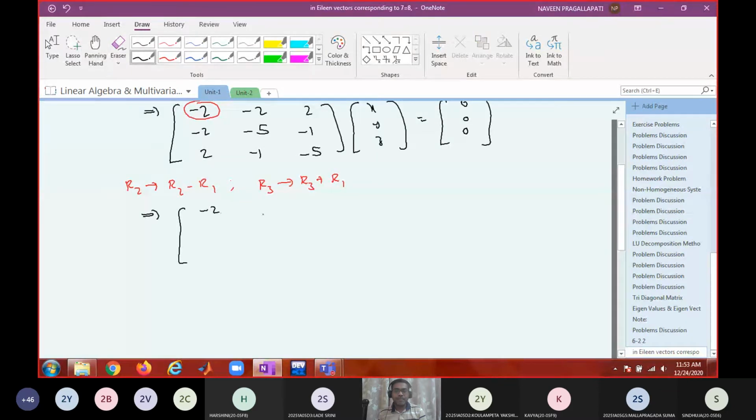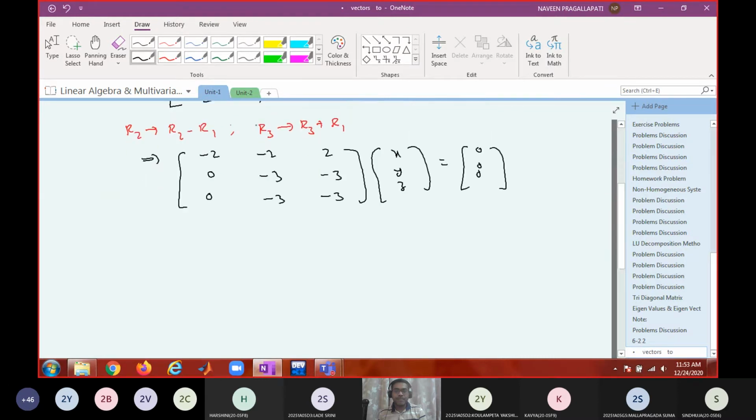So minus 2, minus 2, 2; minus 2 plus 2 is 0, minus 5 plus 2 is minus 3, minus 1 minus 2 is minus 3; 2 plus 2 is 4... R3 entries: 0, minus 3, minus 3, into x, y, z, right as it is. x, y, z is equal to 0, 0, 0.